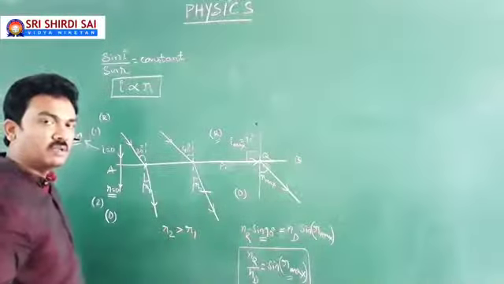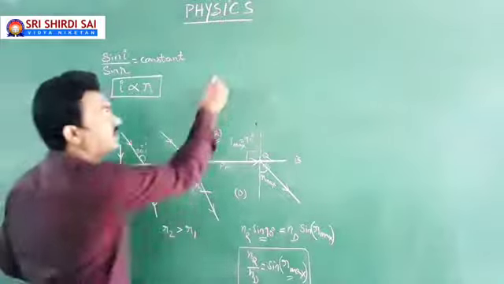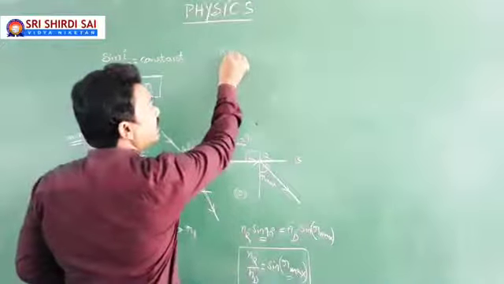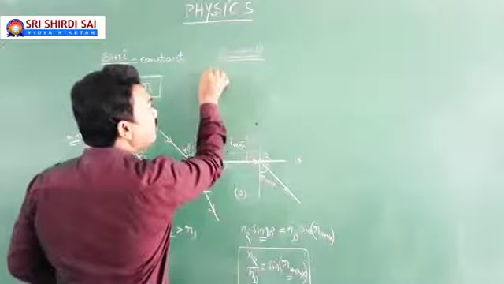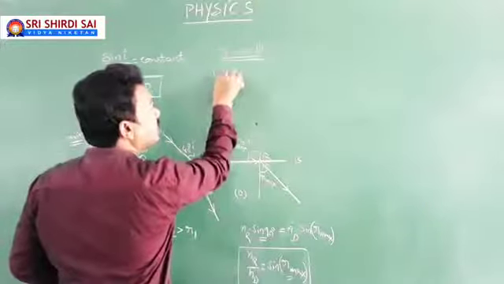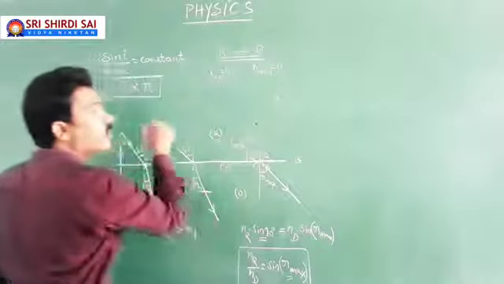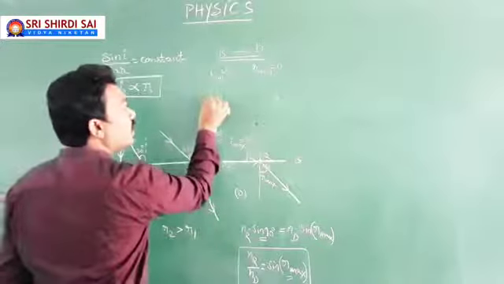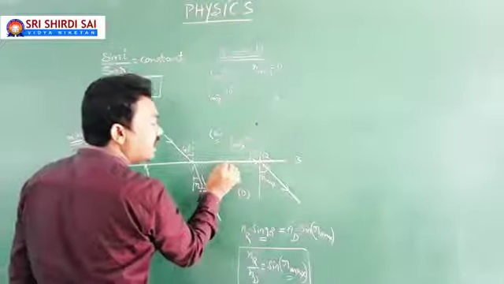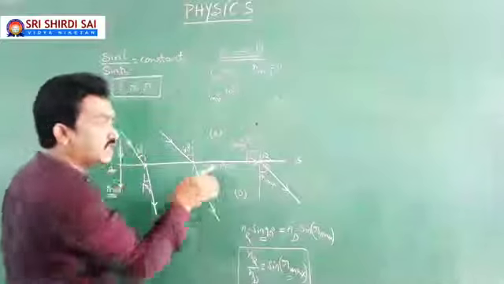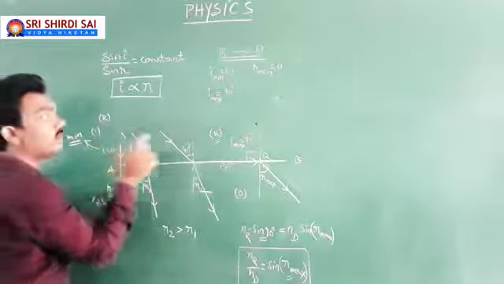So I am concluding. When a light ray is traveling from rarer medium to denser medium, the minimum possible angle of incidence is 0, where the angle of refraction in denser medium is also 0. The maximum possible angle of incidence is 90 degrees. We call it grazing incidence. I repeat, grazing incidence. Here it is a normal incidence with I equal to 0.